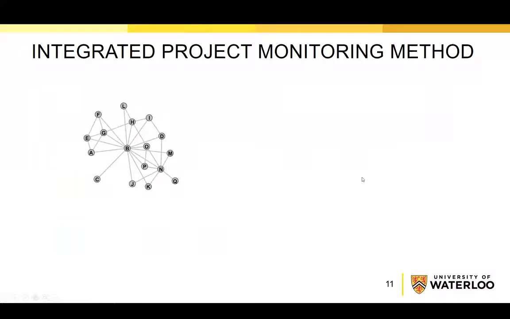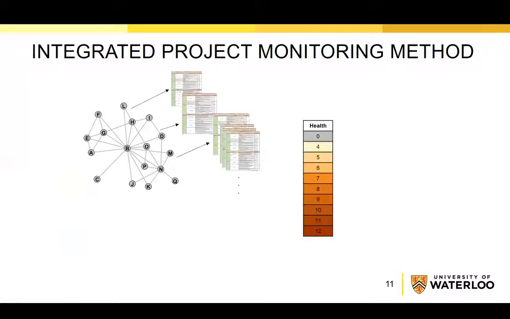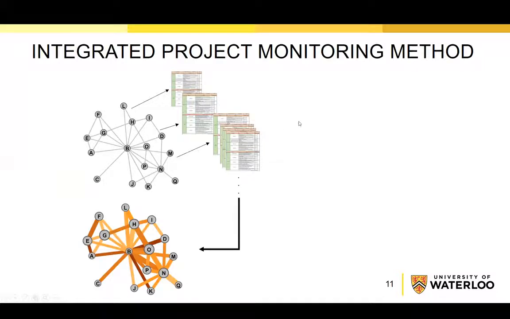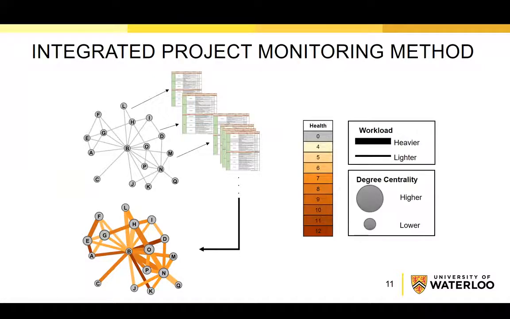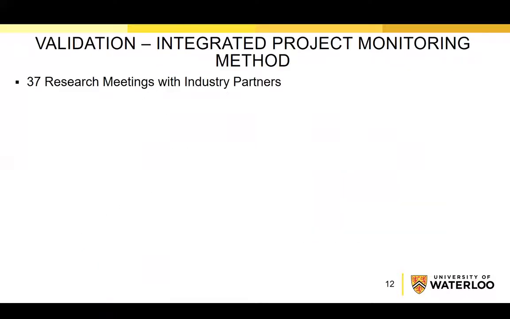So in order to measure interface health and workload between project stakeholders, each stakeholder connection needs to be evaluated using this point system. After the evaluation, health results are presented with color codes on the links, and the workload is represented with the thickness of the links. Moreover, when Framework B is used, the workload on the stakeholders can be obtained by conducting social network analysis. In this framework, we use degree centrality as part of the analysis, and results are represented as the node size.